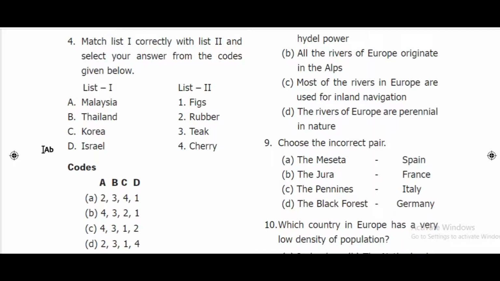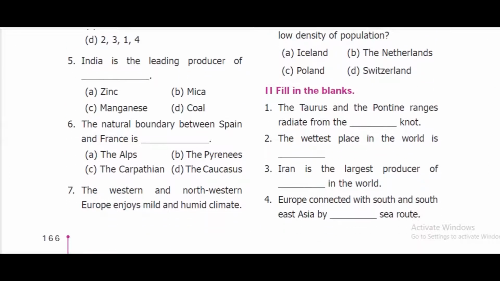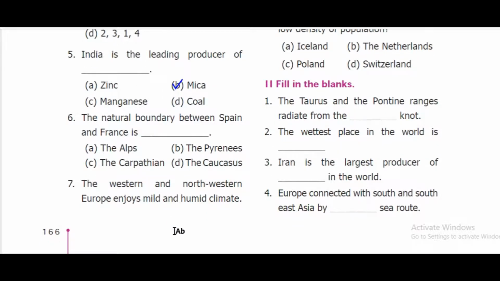List 1 and list 2. List 1, A. Malaysia, rubber. Thailand, tea. Korea, cherry. And Israel, figs. Therefore, the answer for the fourth one is option A, 2341. Next, fifth one. India is the leading producer of option B, mica. Sixth, the natural boundary between Spain and France is option B, the Pyrenees.